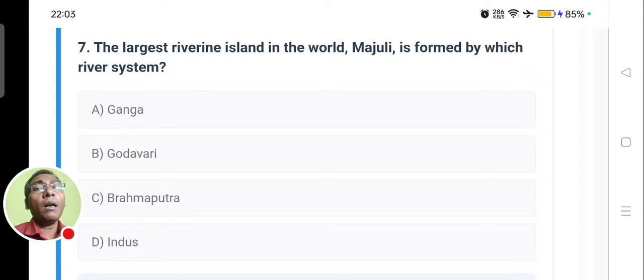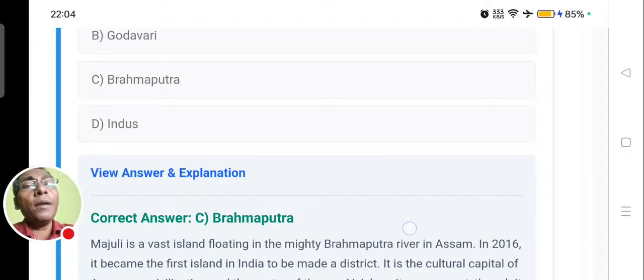It is formed by river Ganga and river Brahmaputra. But Majuli is an island in the river Brahmaputra. Let us see the answer quickly and the explanation.